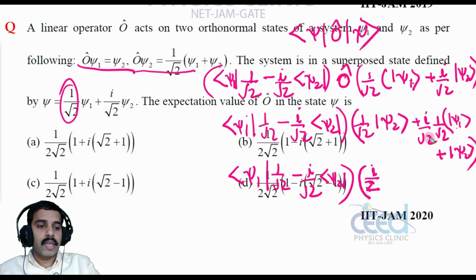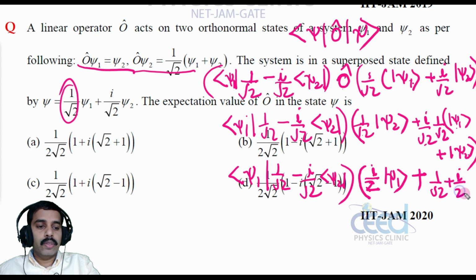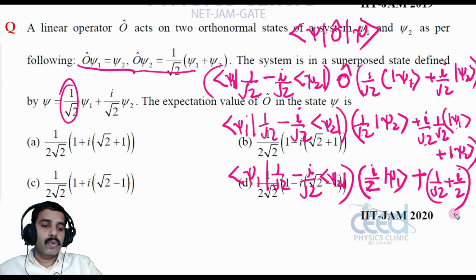Let me write this as i by 2 state psi 1, plus now here we have psi 2 common, right? If I take psi 2 common, what is inside the bracket? 1 by root 2 plus i by 2 into psi 2.